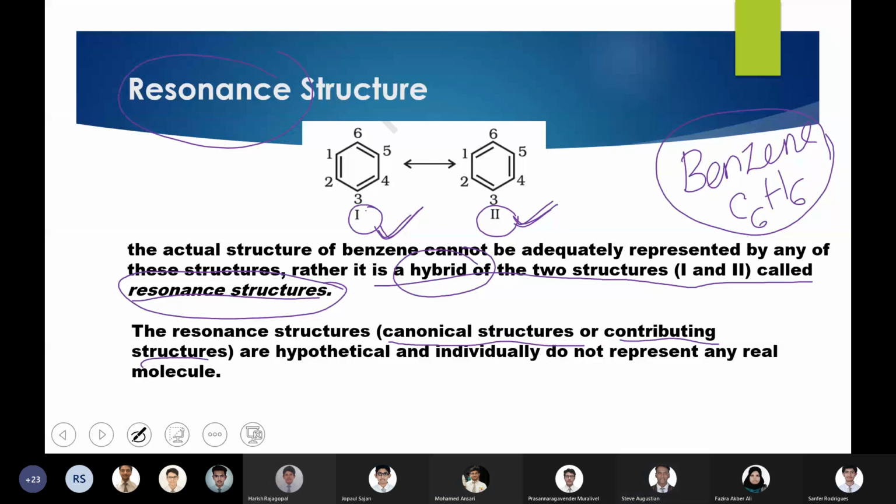Yes, ma'am. That is why in many books or reference material, you might see benzene written in this way, because the position of the double and single bonds is shifting all the time. So for an easy representation, we draw it this way. That circle indicates that the pi bond system, double bond meaning pi bond system, is moving all around the carbon chain. That is the simplest, easy representation of benzene.